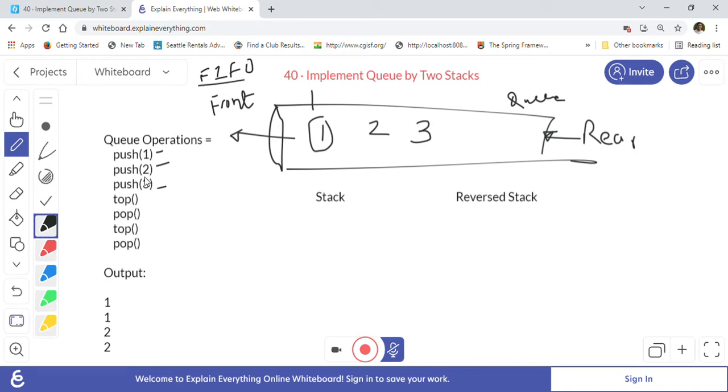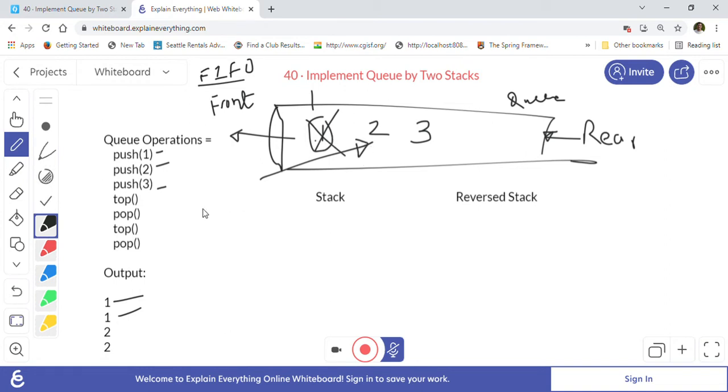When we do top and pop, top will just return this number, so it will return 1, as you can see in the output here. When we do pop, it actually removes this element and returns it. So it will return 1, but remove it from the queue. Then 2 will be on the front side of the queue because 1 is now out.